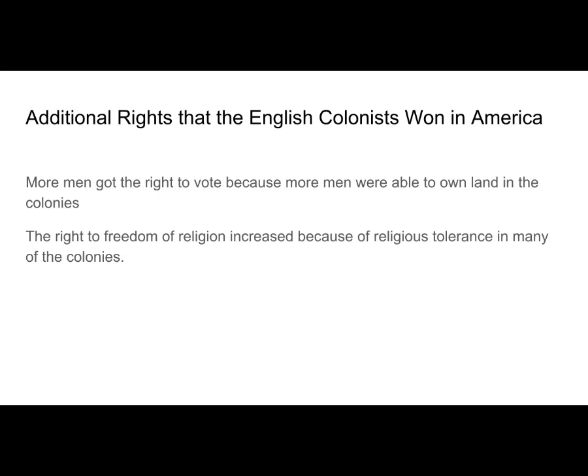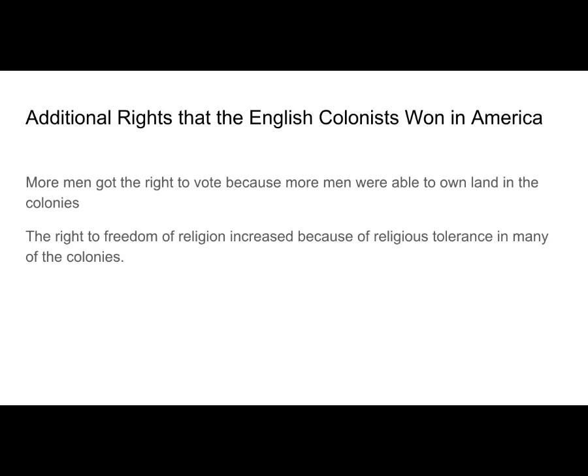The right to freedom of religion. The right of religious freedom was very important to many colonists who lived in America. Many early colonists moved to America to obtain freedom of religion. In Chapter 3, you read about the Pilgrims and the Puritans, two groups who moved to America to escape religious persecution. Also, you read about groups, such as the followers of Roger Williams and the Quakers, that established colonies based on the principles of religious tolerance.